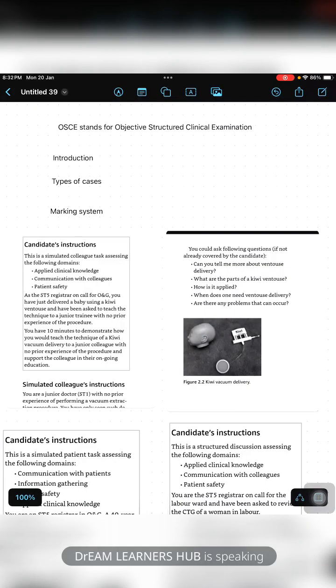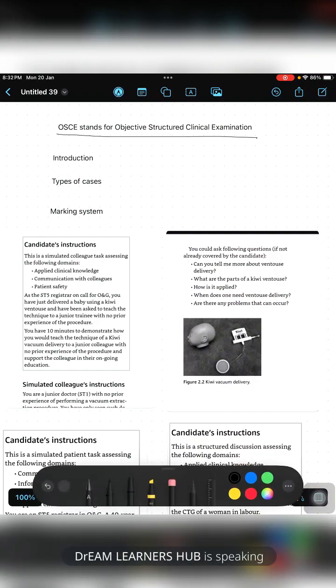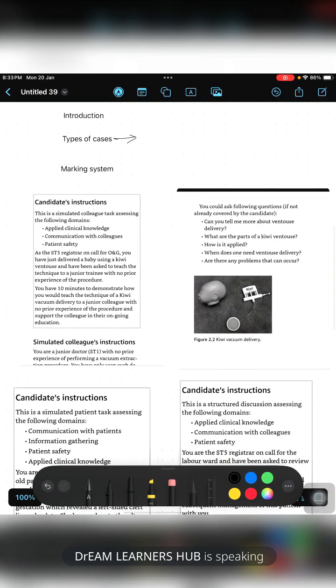Yes. So what is OSCE? OSCE stands for Objective Structured Clinical Examination. In this you will be assessed on how you talk with the patient, your mannerism, how you empathize with the patient when you are breaking bad news, how you involve the patient, and how you respect the patient's decision. All these things will be assessed in OSCE.